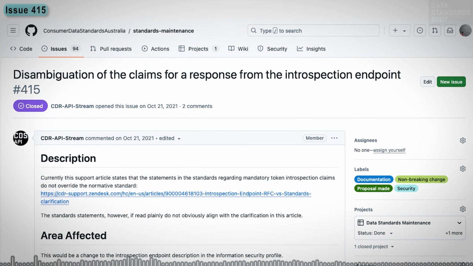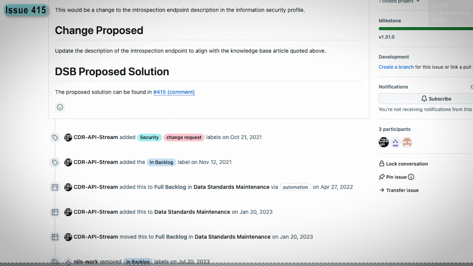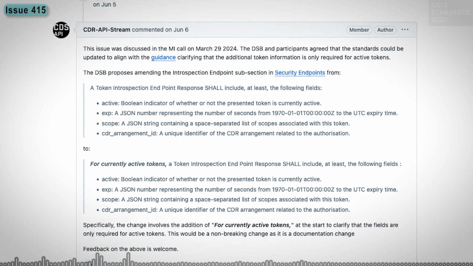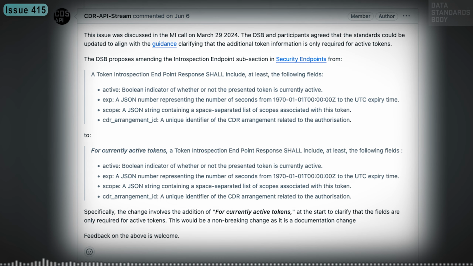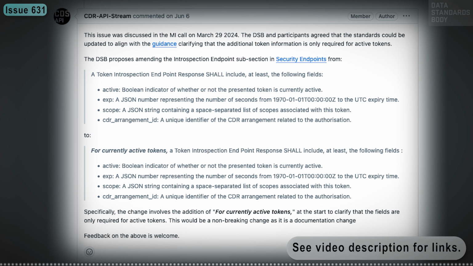Security. Issue 415, Disambiguation of the claims for a response from the introspection endpoint. The decision was to amend the introspection endpoint subsection in security endpoints. This change clarifies that data holders need to align with the upstream OAuth 2.0 token introspection standards for inactive tokens. See CDS Introspection Endpoint.